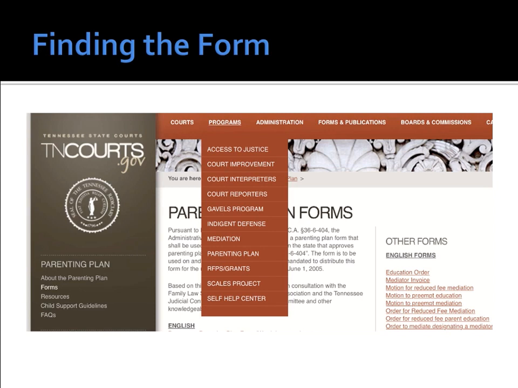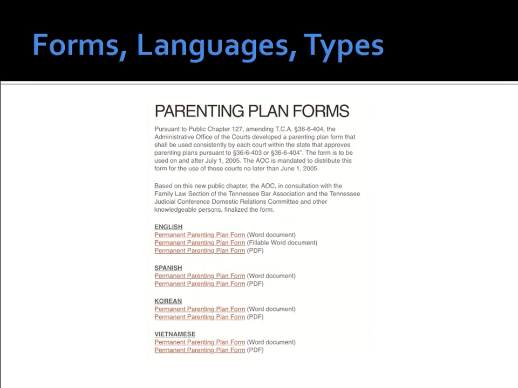And again, this is the screenshot, tncourts.gov. Click on programs and you'll see down there more than halfway, the fourth one up from the bottom. Click on parenting plan. So when you do that, this is the page that it takes you to.